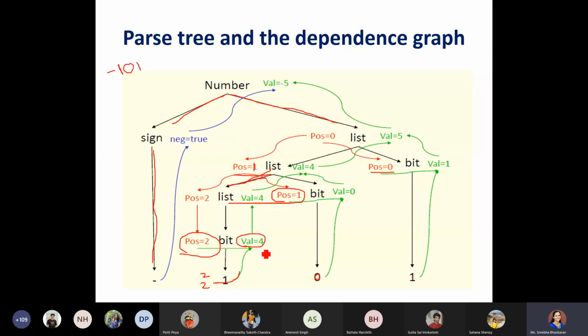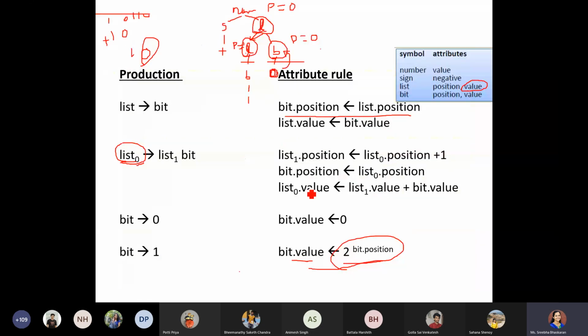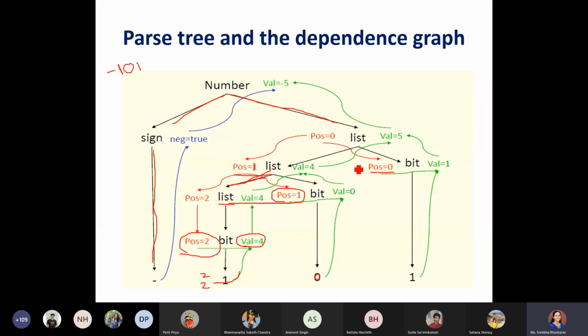Now what happens when this value comes to the next part, the list part? If you see here in the list, whenever we applied this list bit, list dot value would be nothing but bit dot value. So whatever is our bit value, that same value has been assigned to our list.